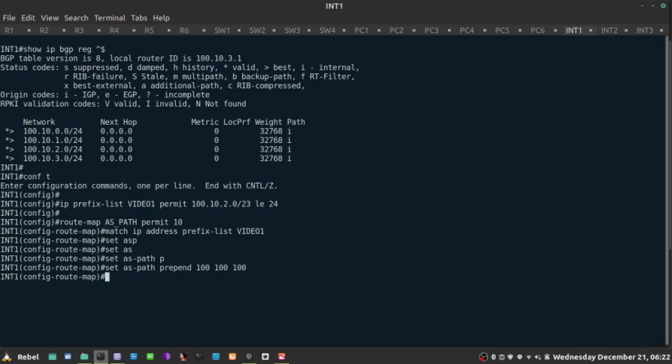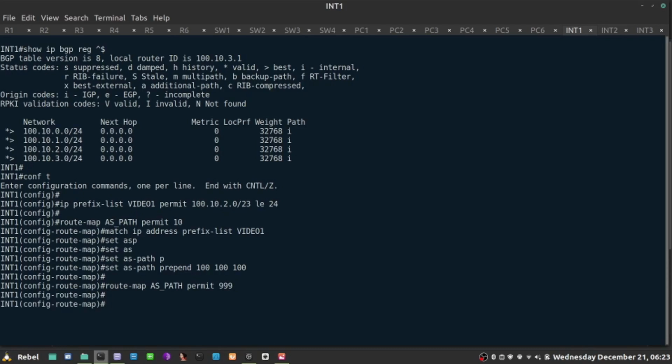servers. And what I'm going to do now, of course, if I apply this route map towards R1, increasing the length of the path towards those 2 destinations, I need to still advertise the remaining 2 prefixes unchanged. That's why I need to use the same route map and permit, let's say, 999, for example, so I can leave a lot of room for new statements there.